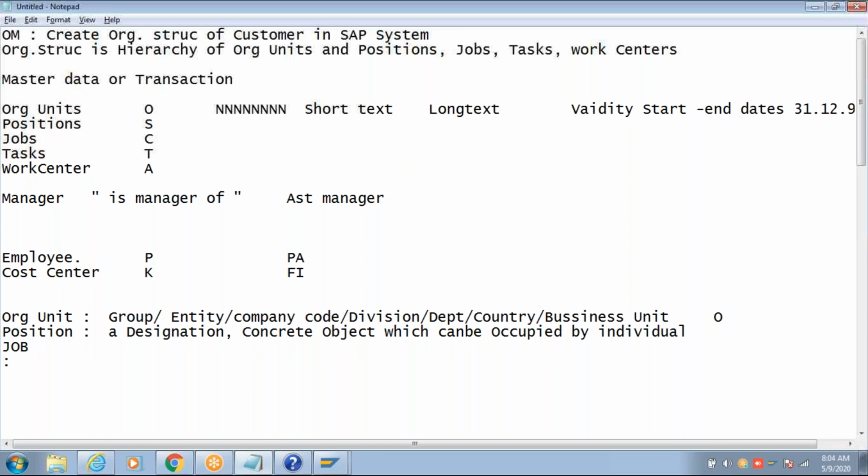What is the difference between position and job? Position can be specified to some particular work. Job is nothing but it depends on various roles. It may be anything. It may be a manager or test analyst or a functional analyst, something like that. Okay, any other answers?